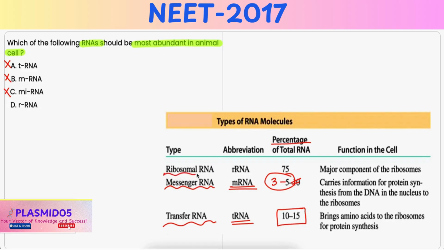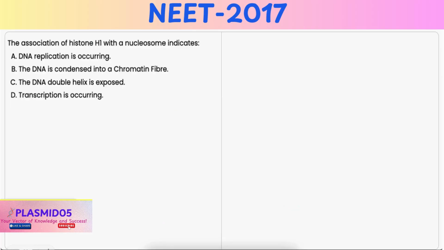Now, ribosomal RNA, that is rRNA, is the most abundant RNA in cells, including animal cells, and it comprises approximately 80 to 85% of the total RNA. And it is the structural and functional component of ribosomes, which are essential for protein synthesis. Thus, it is the correct option.